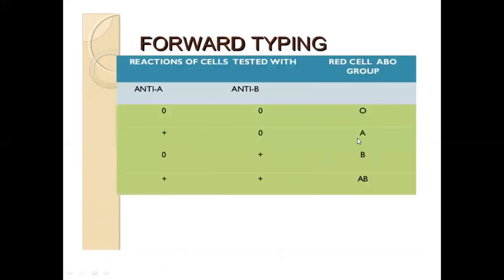Okay, so this is the reaction pattern of your forward typing. So these are the reagents. What we detect in the clinical specimen would be the antigens present since we are using red cell suspension. If you're type O, then you expect no agglutination. If you're type A, agglutination in anti-A because that is the specific antibody to react with this antigen. And if you're type B, it will agglutinate in anti-B. If you're type AB, it will agglutinate in both.